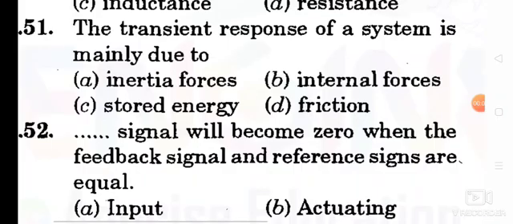Control system part 3. Question number 51. The transient response of a system is mainly due to stored energy. Option C is the correct answer. Stored energy.